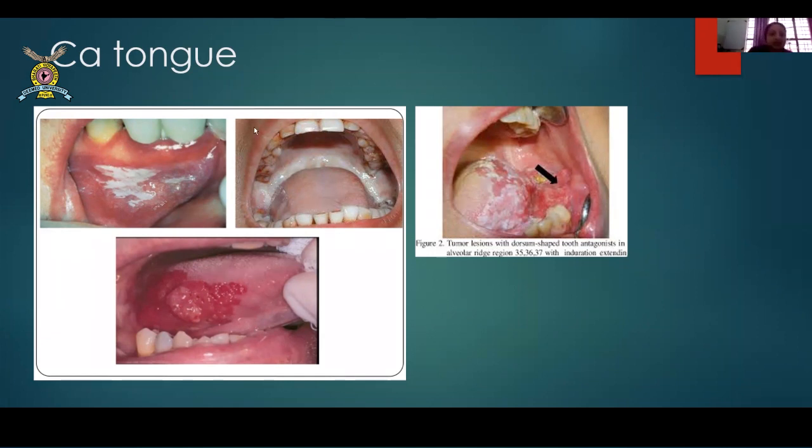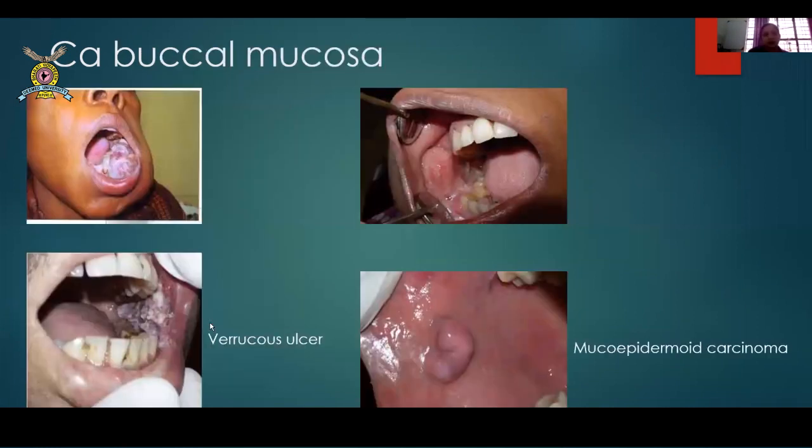Okay. So these are the various pictures where you can see CA tongue. One is at the below, that is including the base of the tongue. Then this is including the alveolar margin, teeth and alveolar margin. It will enter into the mandible. Now this is another very classical area where it will require commando when it includes the mandible. Then this is another growth which you can see here. So all these CA tongues, I doubt anybody can ever miss.